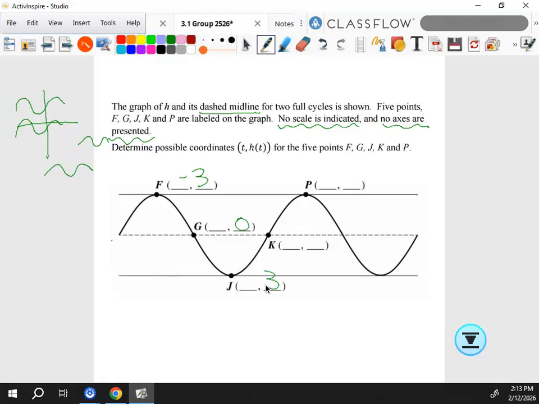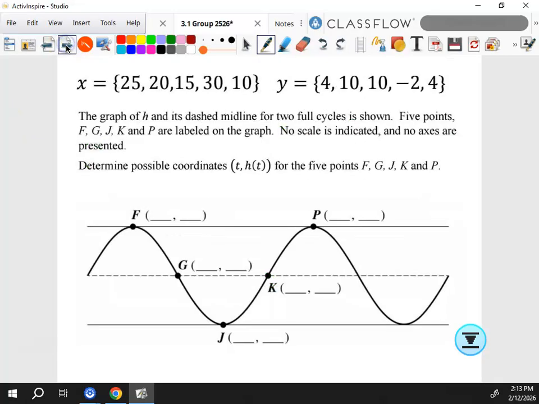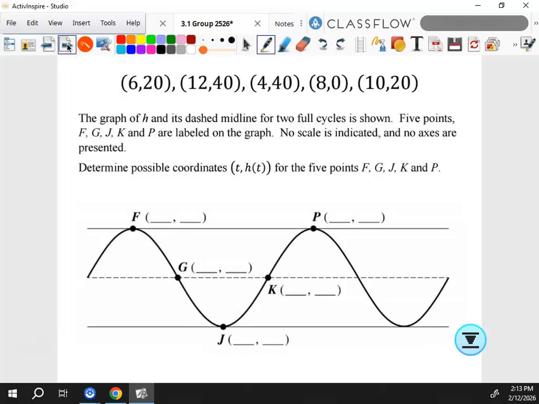All right, so I'm going to give you a set of ordered pairs, and I want y'all with your little groups to put these in there. Here's your first set of ordered pairs. Put them where they go on that graph. And then after y'all do this first one, I'll tell you how I would approach these.